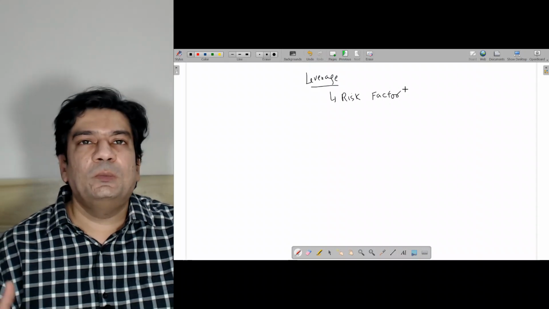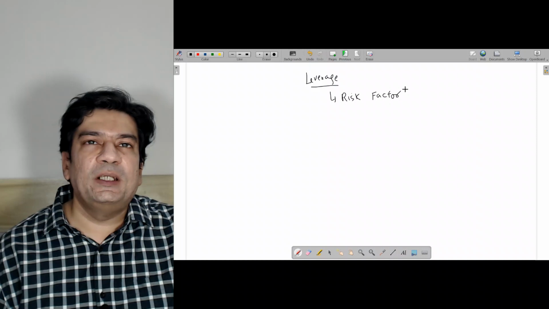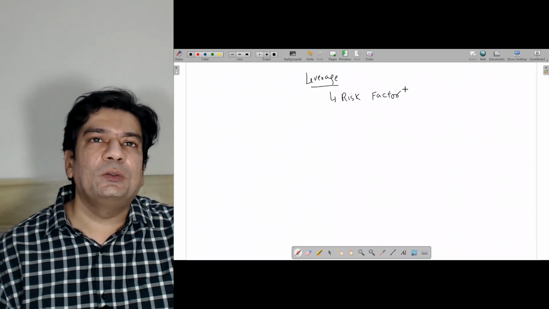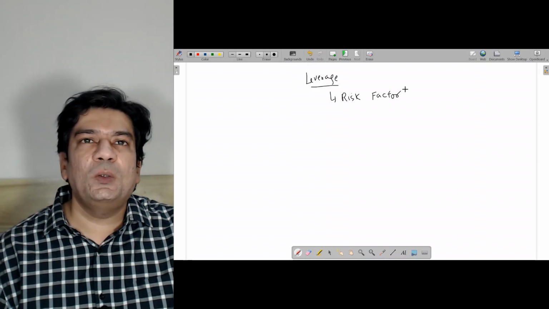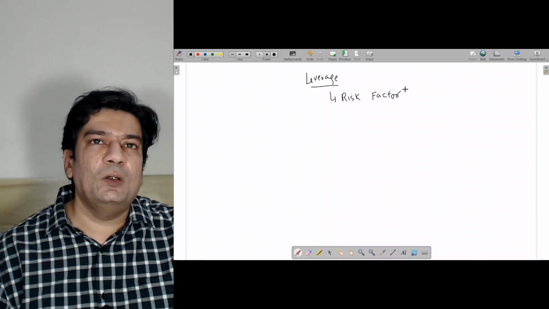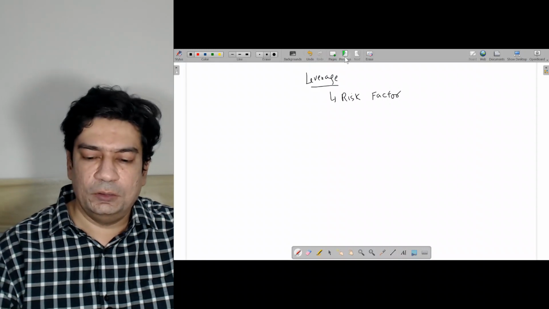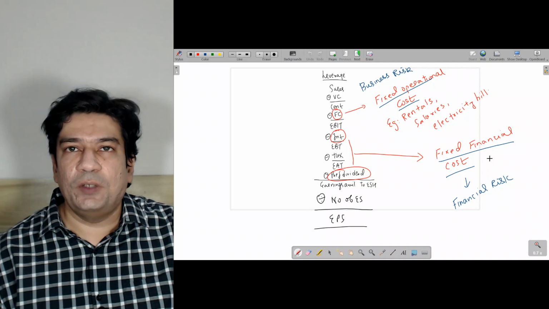Now the question would arise, how will you reduce your risk? It's very simple: if you want to reduce your risk, you have to increase your earnings. If you are able to increase your earnings, then you will be able to pay your fixed operational cost, and you will be able to pay your fixed financial cost.